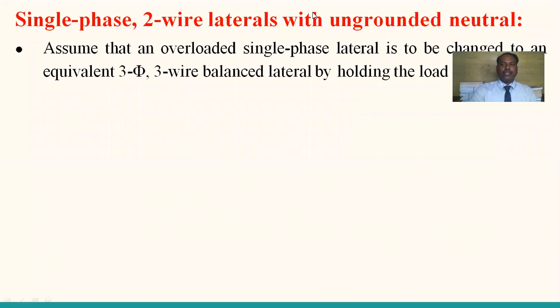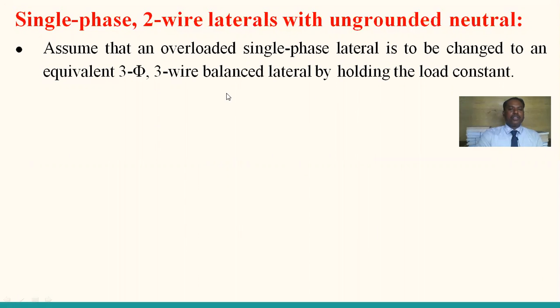So there may be a small assumption here. Assume that an overloaded single-phase lateral is to be changed to an equivalent three-phase three-wire balanced lateral by holding the load constant. Three-phase three-wire balanced lateral, in the sense all three phases are equally loaded.